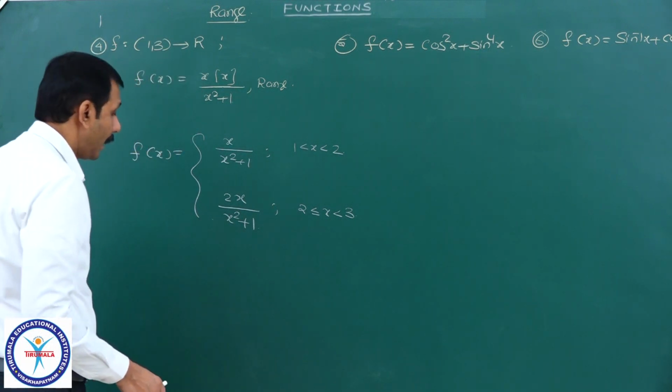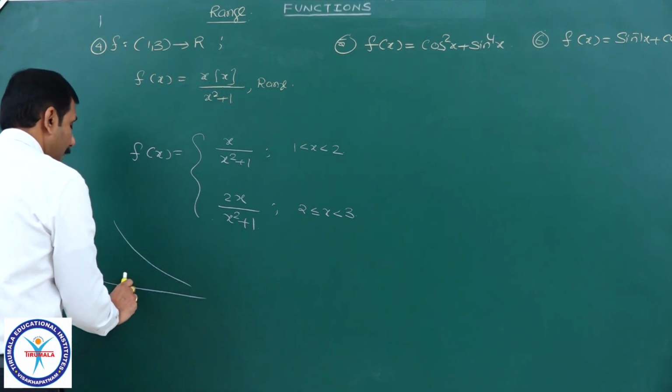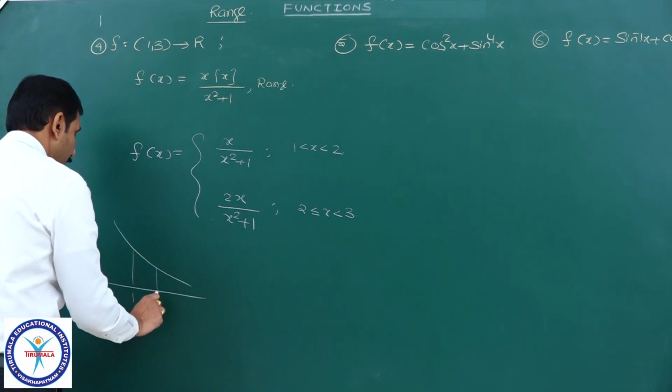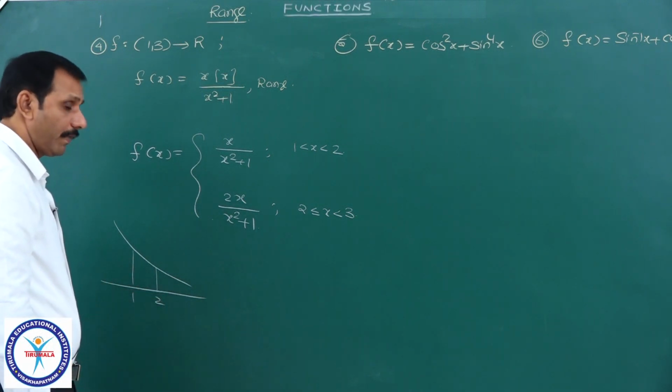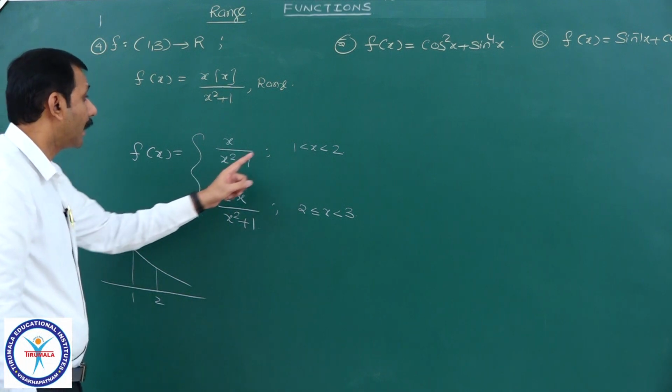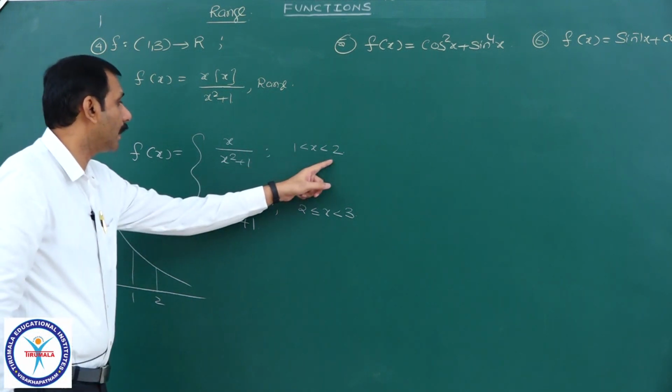Therefore, whenever a function is decreasing, if you take here it is 1 and here it is 2, what does decreasing function mean? Here you see, the greatest value of this you can find at 1, the least value you can find at 2.